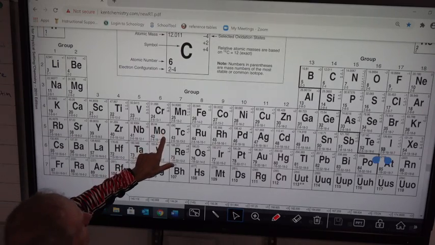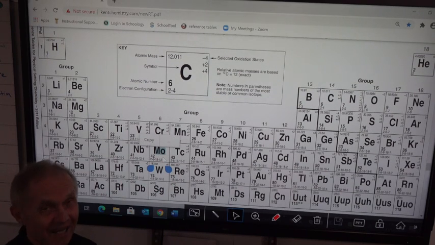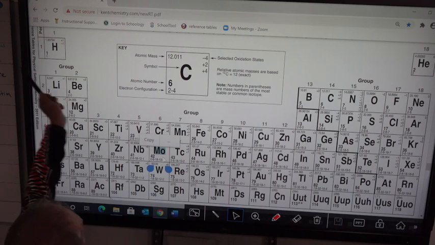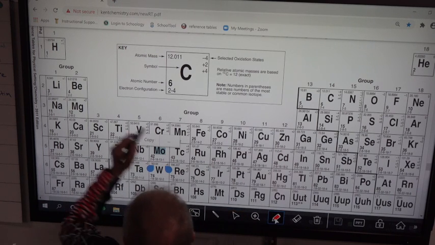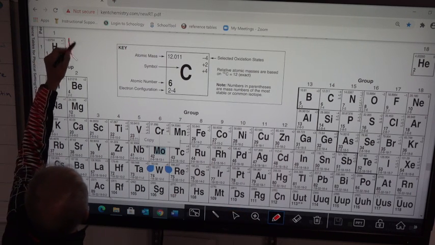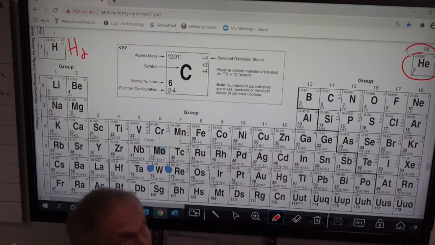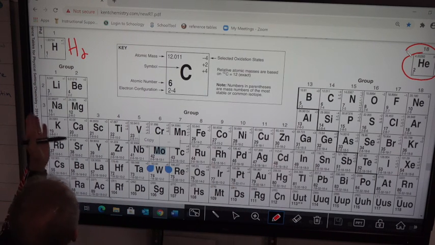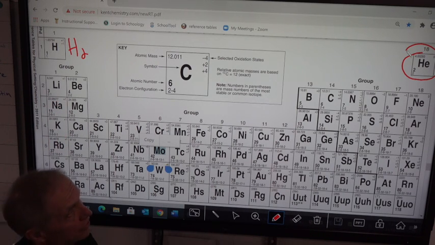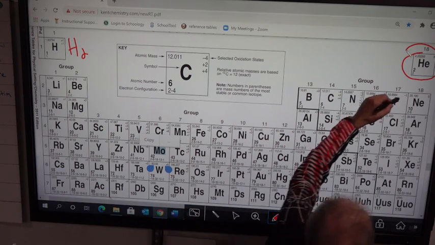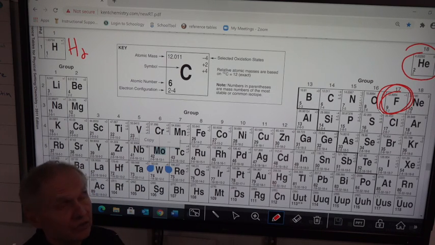if you look, remember period is also considered energy level or shell. So in the first shell or energy level, we only have two elements. And both these elements are gases. We have hydrogen, which is H2, that's a diatomic gas, and we have helium, which is a noble gas. So period one, only two gases. Period, energy level or shell 2, we've got the strongest electronegative element on the whole periodic table, which is fluorine. Remember, fluorine only needs one electron.